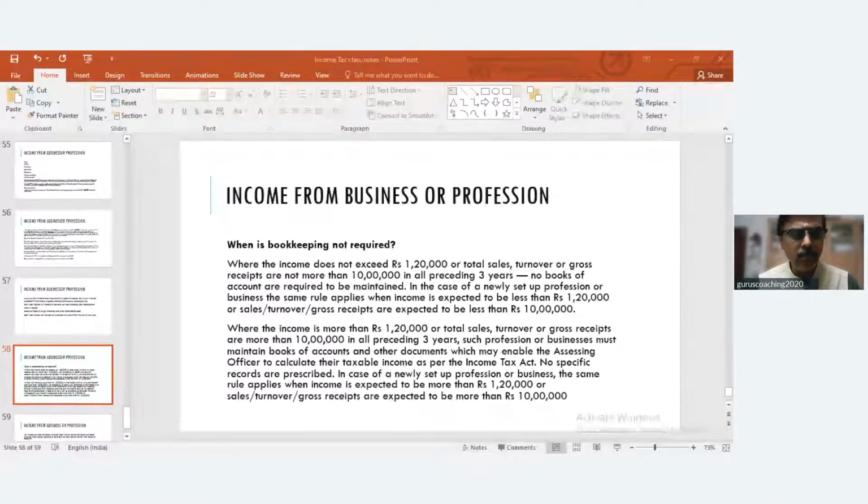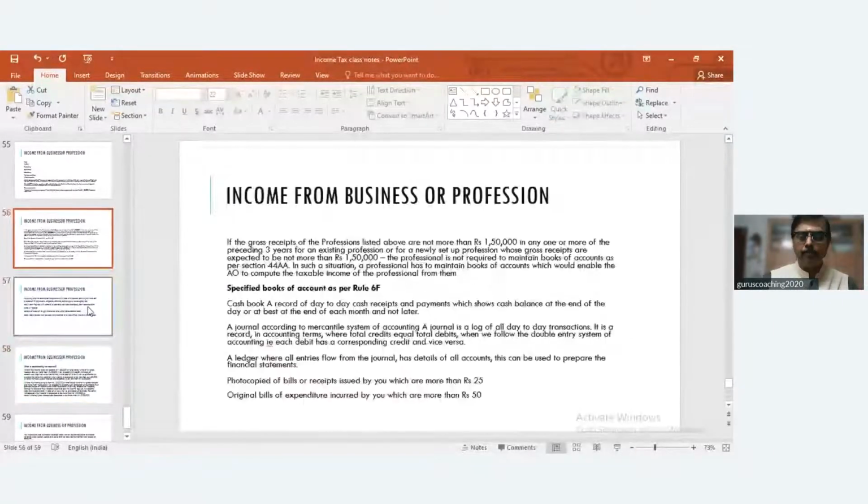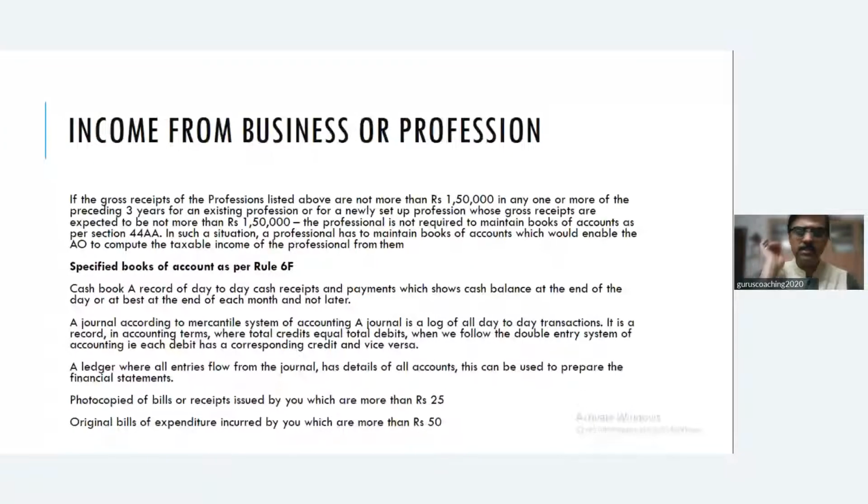So what are the books of accounts to be maintained? So here, look at this carefully. What are the books of accounts under Rule 6F? Cash book. Necessarily, you should maintain a cash book. You know what is a cash book? Which records day-to-day cash receipts and payments, and also provides you the cash balance at the end of the day or at the end of each month or any period for that matter.